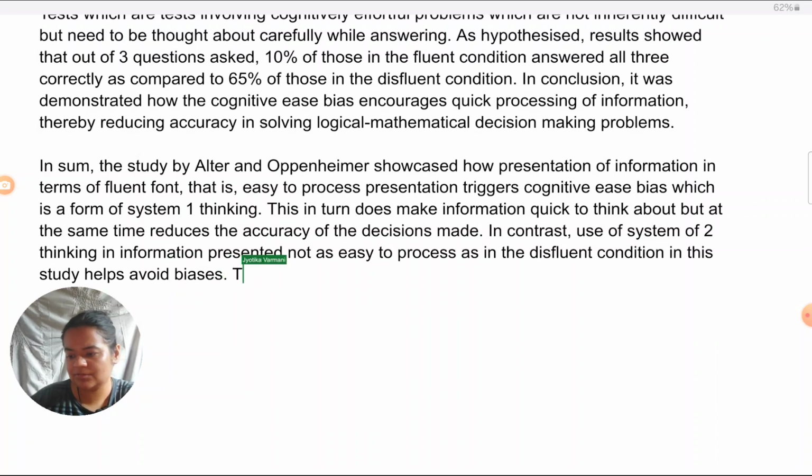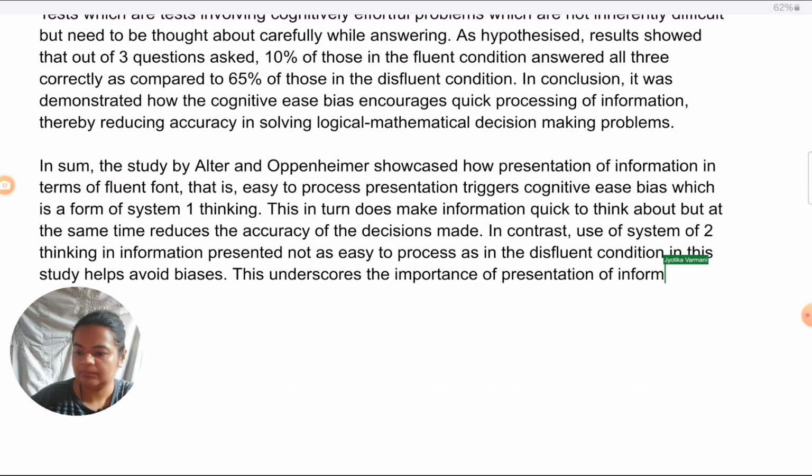This underscores the importance of presentation of information in decision making context.